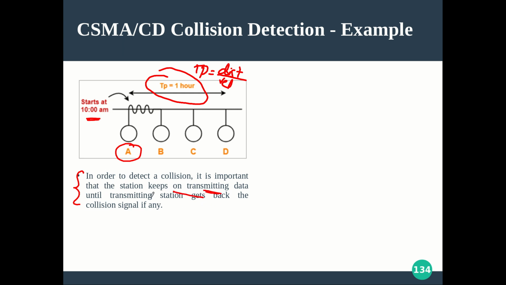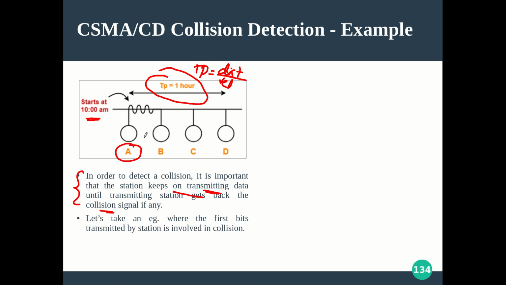Otherwise it will get the collision signal but won't know whether it is its own data or someone else's data that collided. To be guaranteed that it is my own data that collided, I should keep sending while I am getting that collision signal back. That is the requirement.